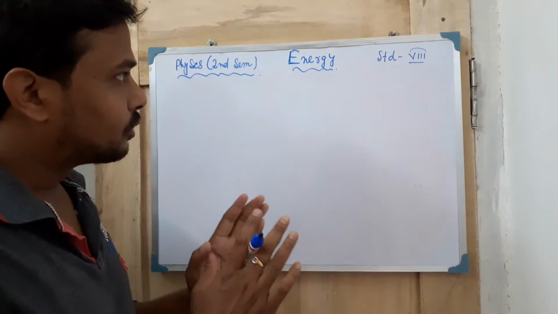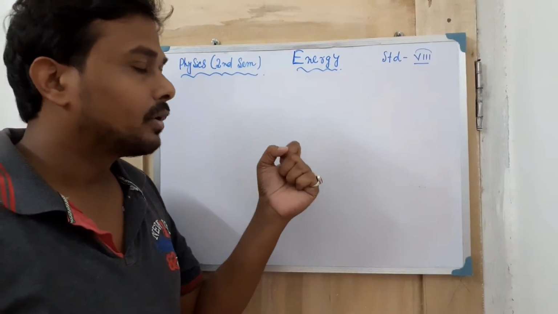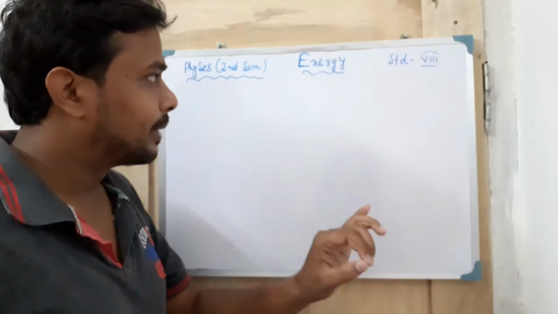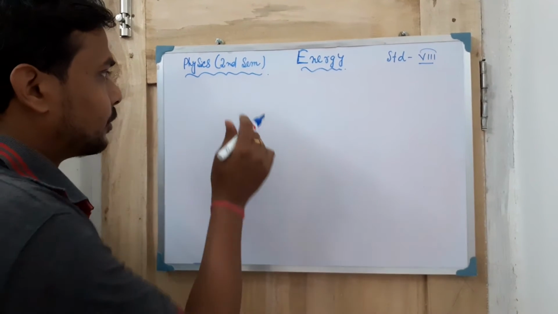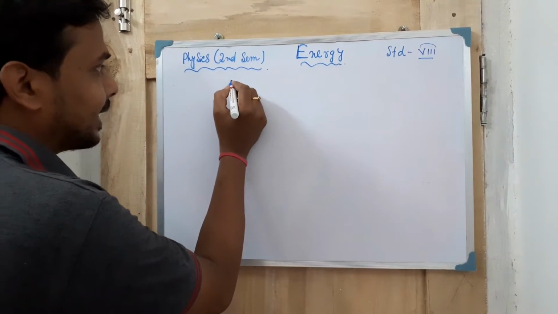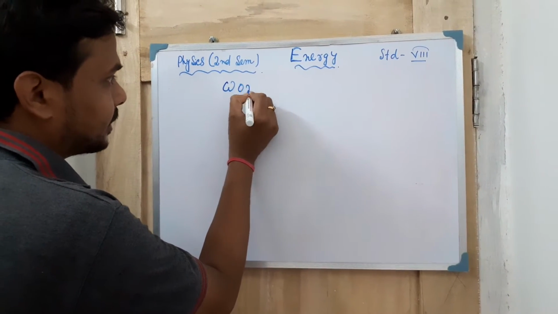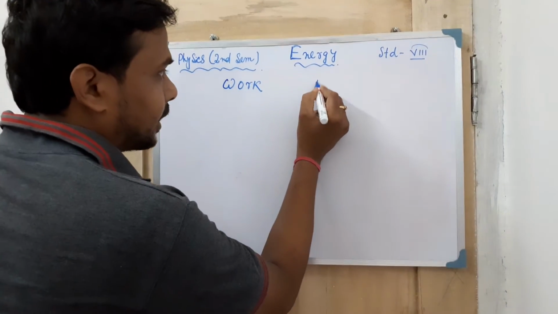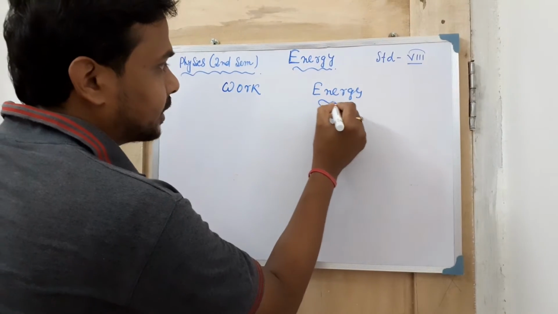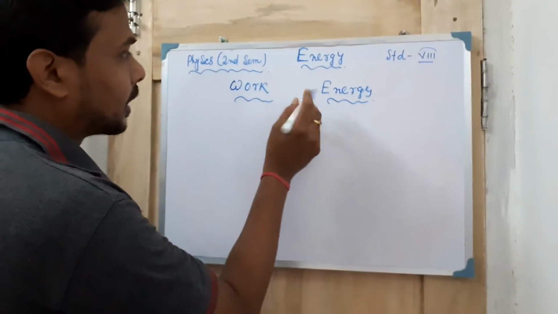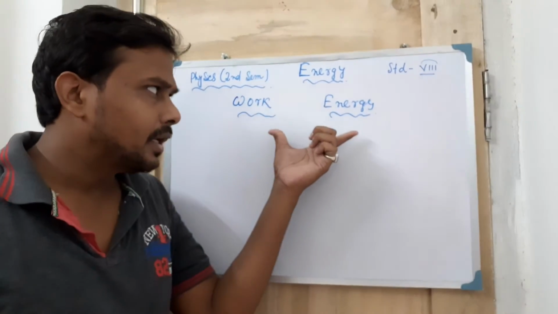Whenever these two quantities combine together, we will be able to calculate the work or the energy. In between work and energy there is a certain difference. Before starting this chapter, we will try to explain what is work and what is energy.